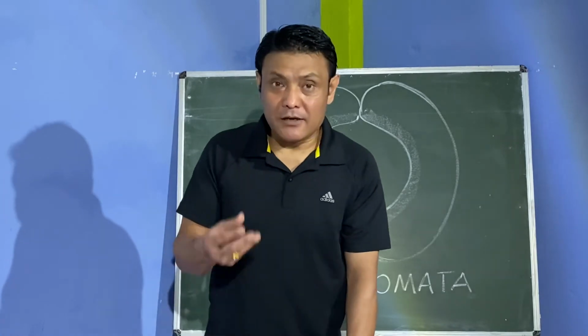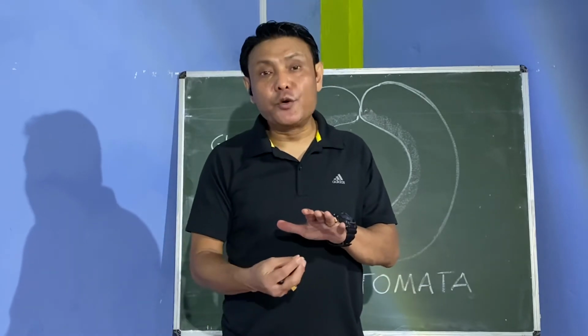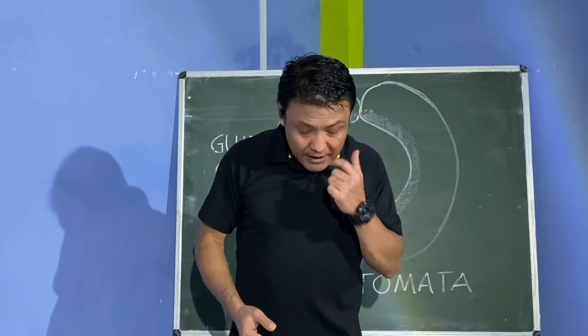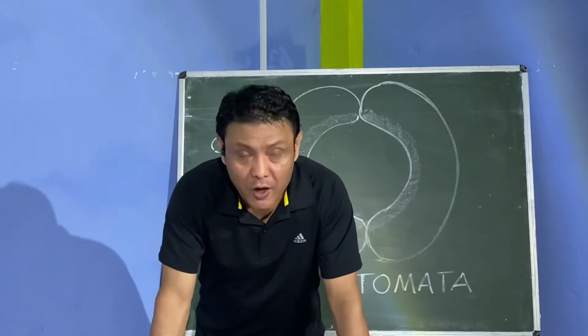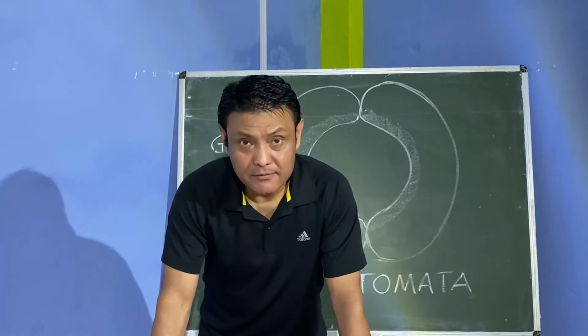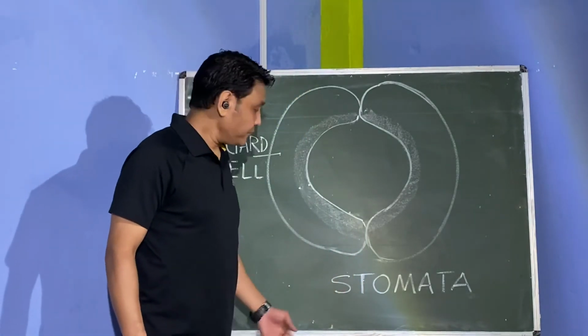Atmospheric carbon dioxide gets into the leaves through tiny pores called stomata, which are found basically in the lower portions of the leaf. The gases are exchanged through these small openings on the leaves called stomata. Now let us talk about the structure of stomata, as I have already drawn on the board.